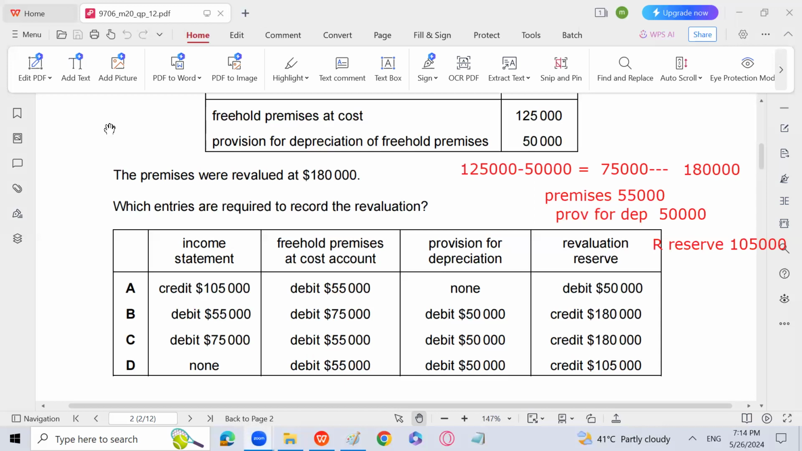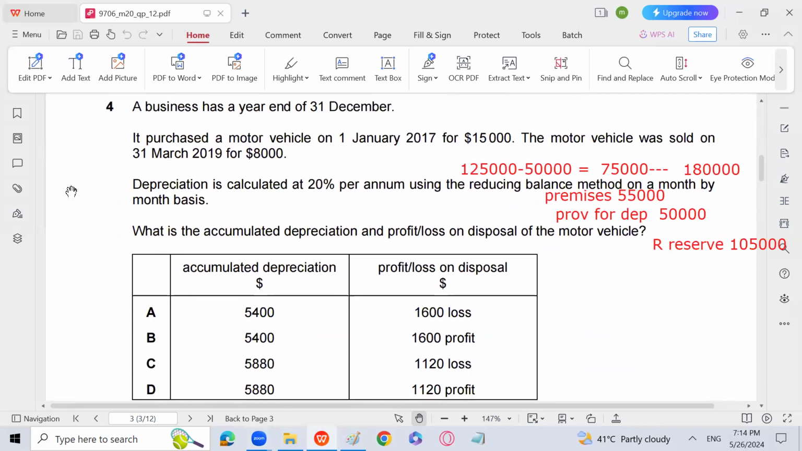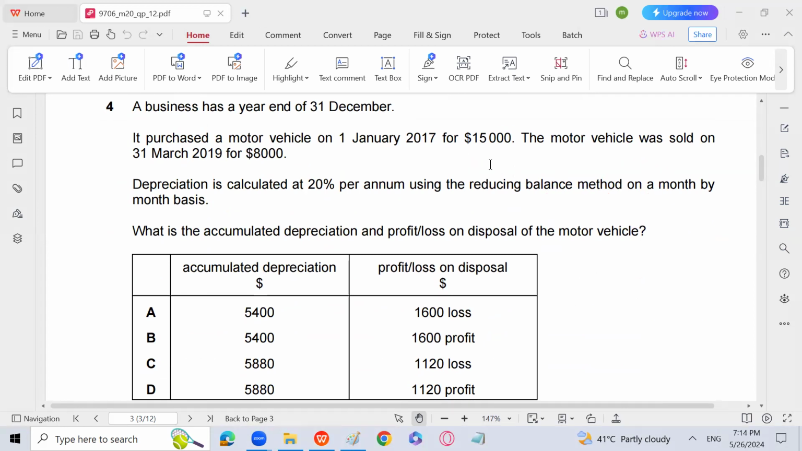So let's move forward. A business has a year end of 31st December. It purchased a motor vehicle on 1st January for 15,000. The motor vehicle was sold on 31st March for 8,000. Depreciation is calculated at 20% using the reducing balance method on a month-by-month basis. So always remember that it is going to be a monthly basis. We have to go for a monthly basis concept. What is the accumulated depreciation and profit and loss on disposal of the motor vehicle?